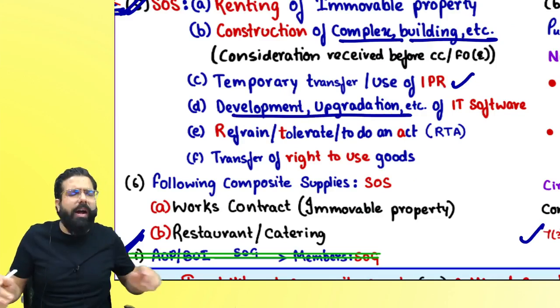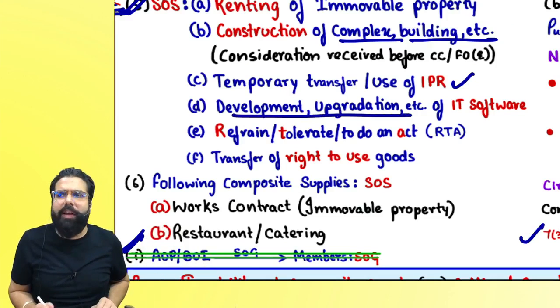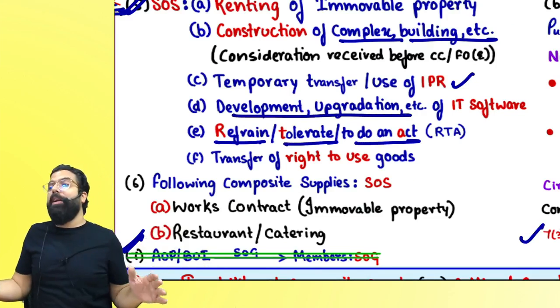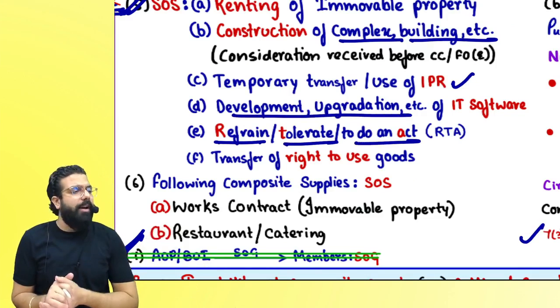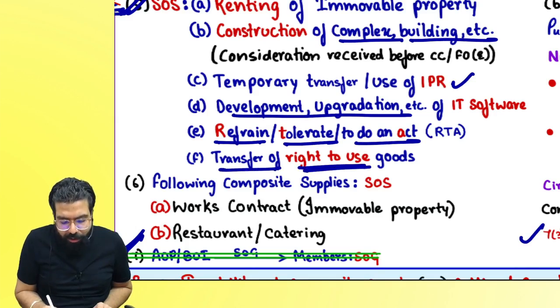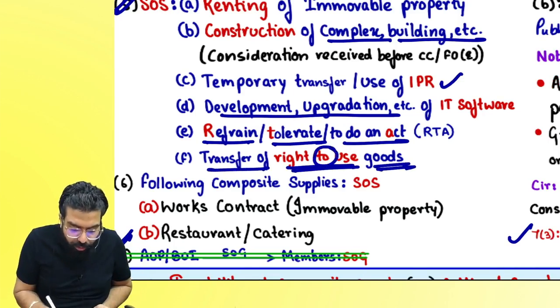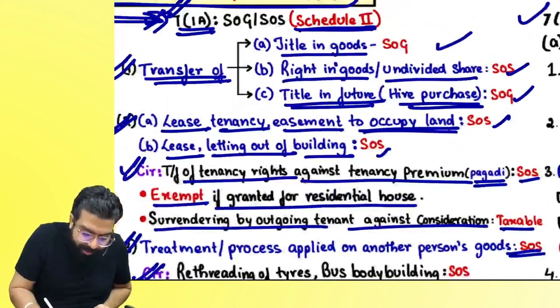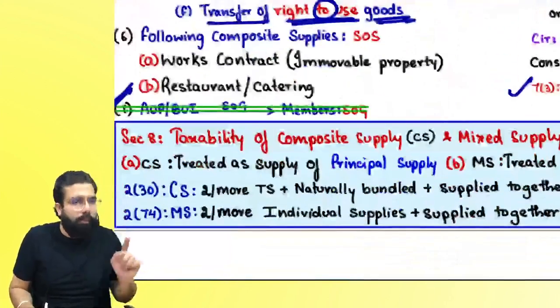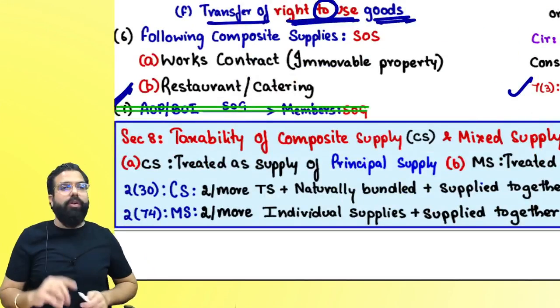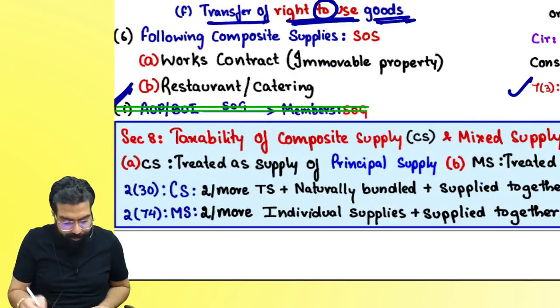Then we had temporary transfer or use of intellectual property right is always a supply of service. Development, upgradation of information technology software is always a supply of service. Refrain, tolerate or do an act, RTA, is always a supply of service. Transfer of right to use the goods is always a supply of service. Right to use, this is, and this is right in goods. Both are supply of service, but both are different. One is your right, one is you are giving the right to use. Both are supply of service.